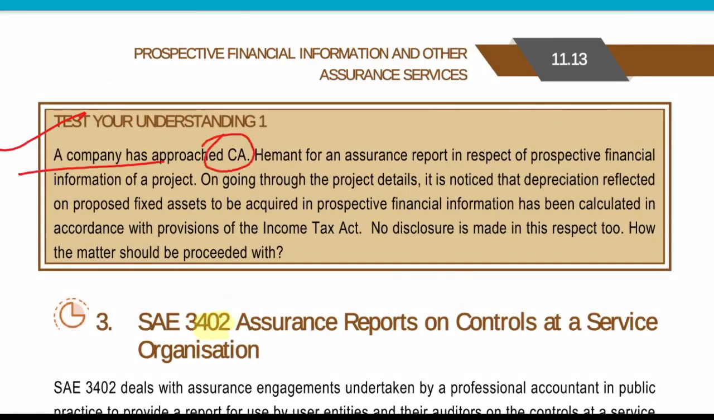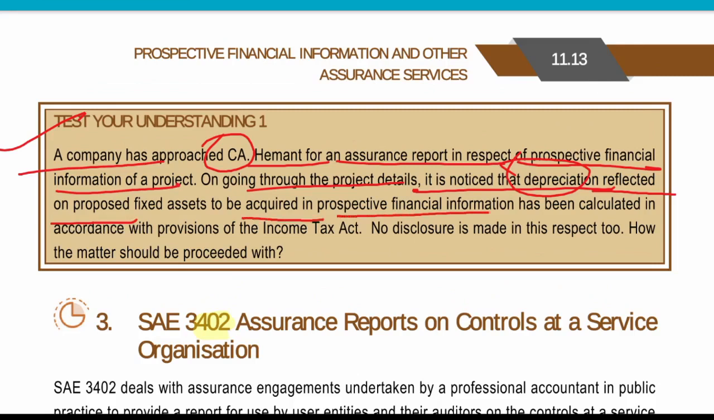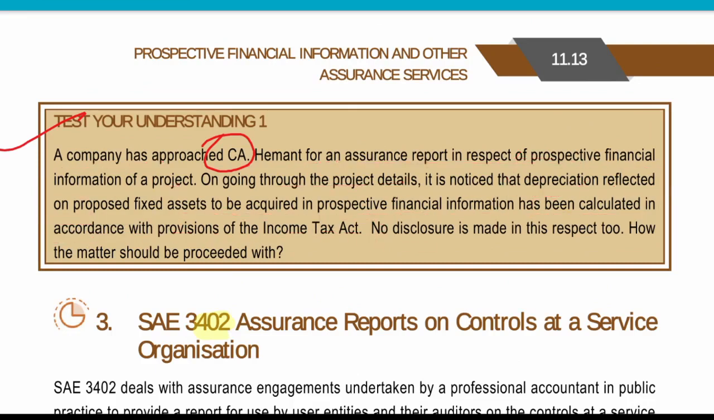A company has approached CA Hemant for an assurance report in respect of prospective financial information on a project. On going through the project details, it is noticed that depreciation on the proposed fixed assets to be acquired, reflected in the prospective financial information, has been calculated in accordance with the provisions of the Income Tax Act. That means in the prospective financial information, they have calculated depreciation based on the provisions of income tax and not as per the applicable FRF. No disclosure has been made in respect of these two. Now there is a change in accounting policy and there is no disclosure in the prospective financial information. How should the matter be proceeded with? Now as an auditor, how will you proceed with this kind of matter?